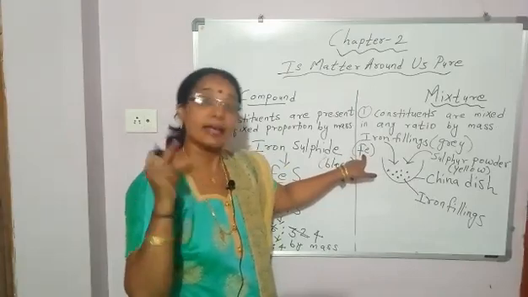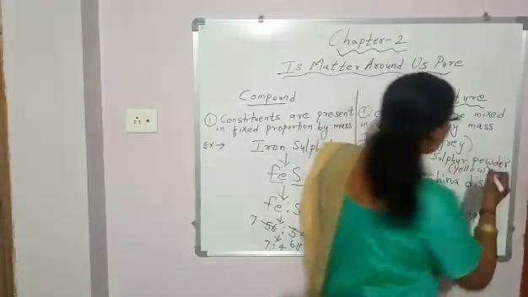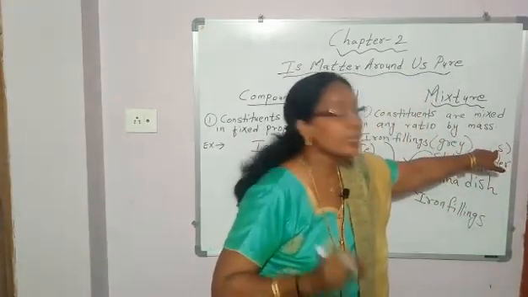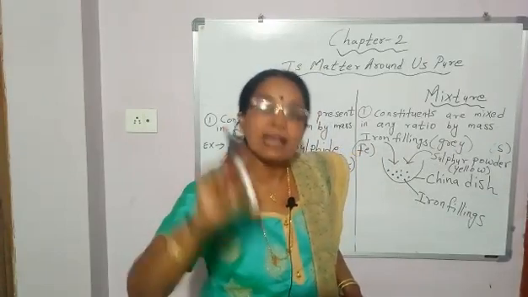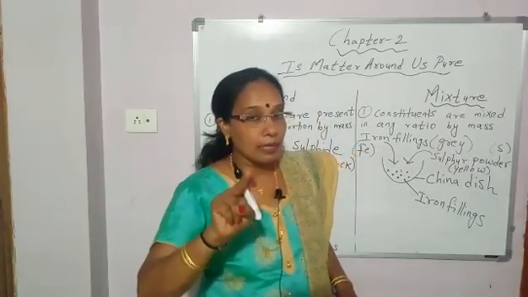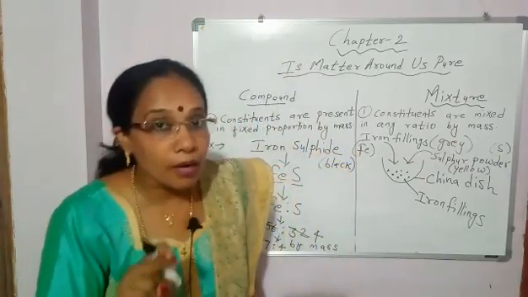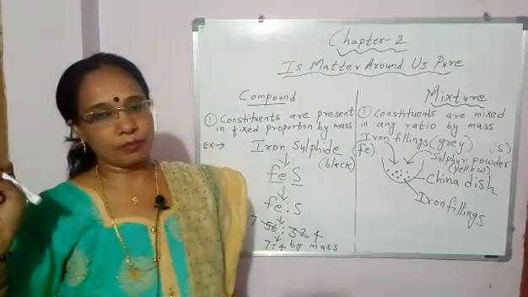Here sulfur powder, S, sulfur, is also an element, because sulfur is made up of only sulfur atoms.